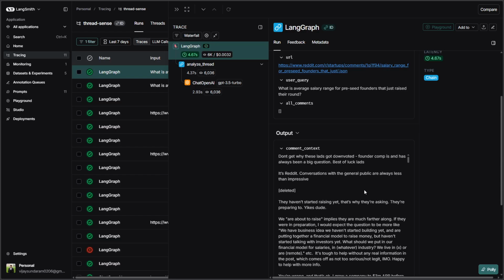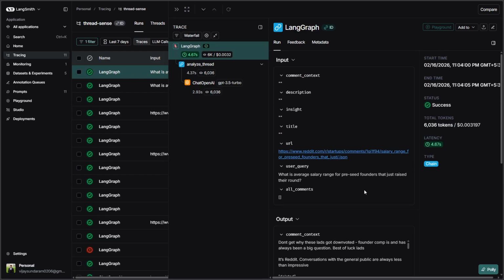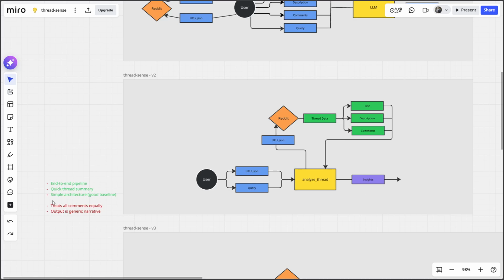We want to move from a context variant to an intelligent knowledge base that it can extract insights from. So it treats all comments equally. That's one drawback of this.